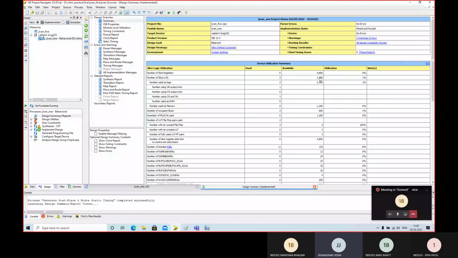But it may be reflecting for one circuitry, as we have 6 inputs, I think. That may be the reason. I will get back to you. I need to do some analysis on why it is showing 2, but ultimately it tells you the number of LUTs used. That's what I mean by this discussion.